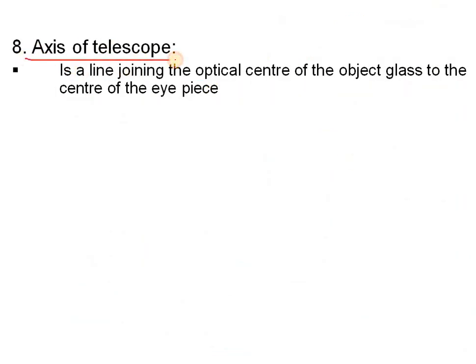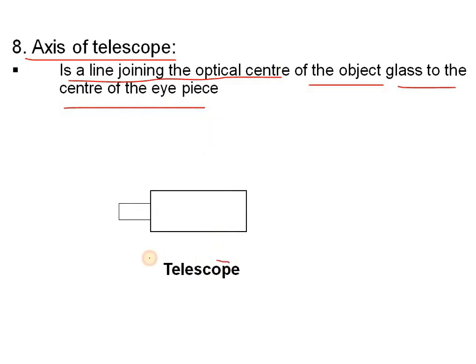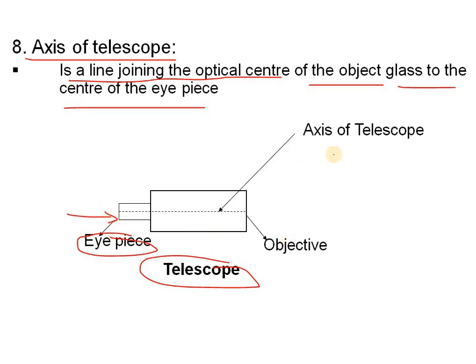And the next one is the axis of telescope. It is a line joining the optical center of the object glass to the center of the eyepiece. You can see this is the telescope, the eyepiece. From here we will see in this direction, the objective, and this is called the axis of telescope. This axis of telescope is also called the line of collimation. The center of the axis of the telescope is the main tube, in the optical center of the object glass. From the eyepiece we can visibly see the optical center.